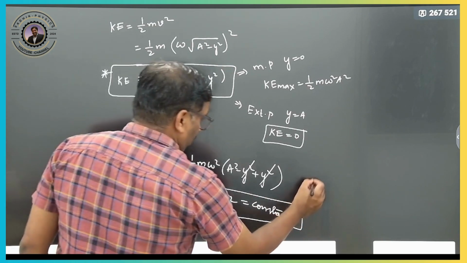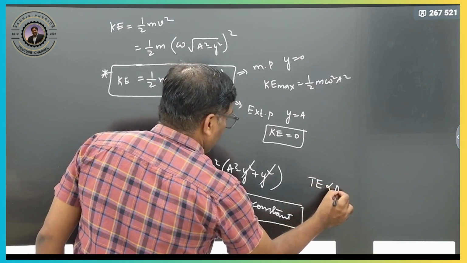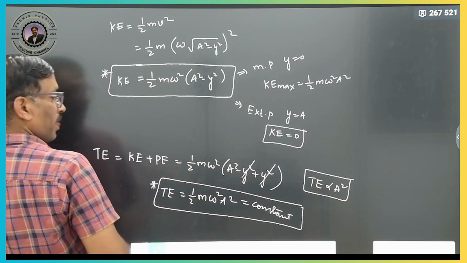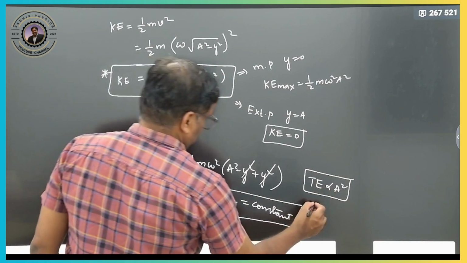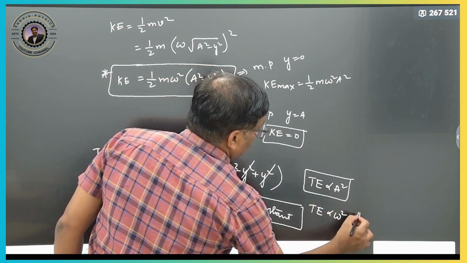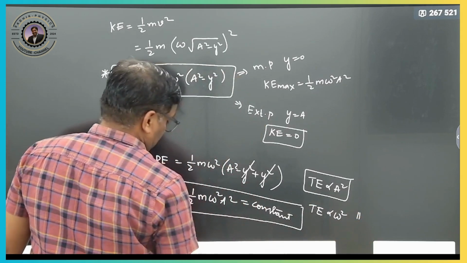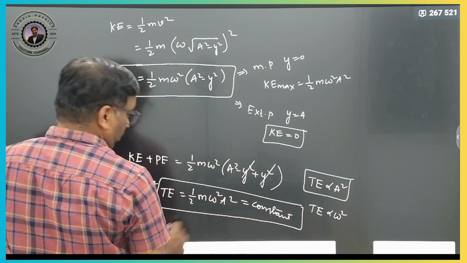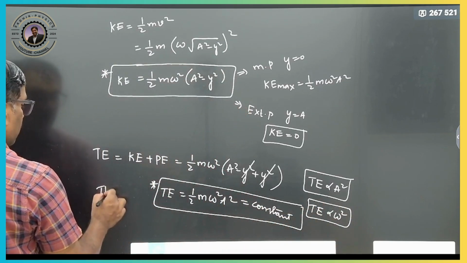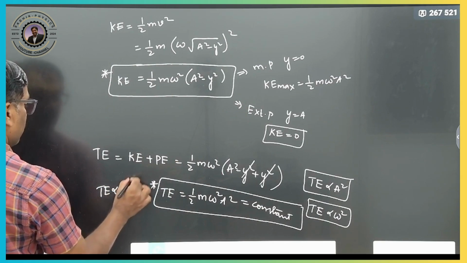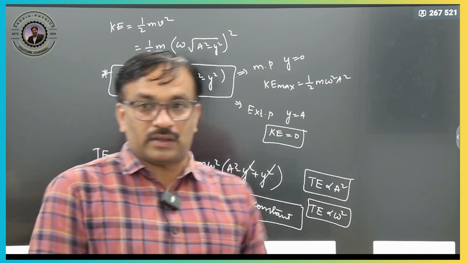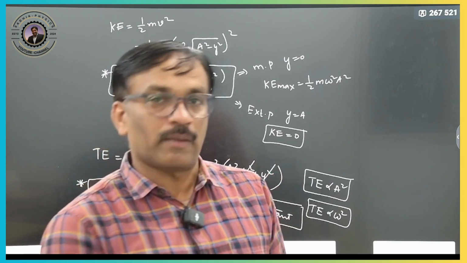Total energy is directly proportional to amplitude square, and also directly proportional to frequency square. Total energy is proportional to omega square, and omega is nothing but 2 pi f. So, total energy is directly proportional to the frequency square. More the amplitude, more the energy. More the frequency, more the energy.